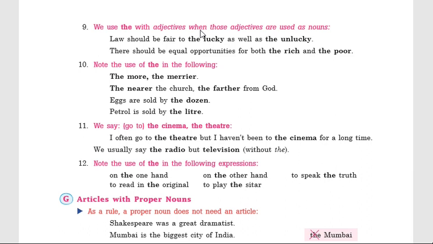For example, law should be fair to the lucky as well as to the unlucky. Here, the lucky means the lucky people and the unlucky means the unlucky people. Similarly, there should be equal opportunities for both the rich and the poor. Here, the rich means the rich people and the poor means the poor people.